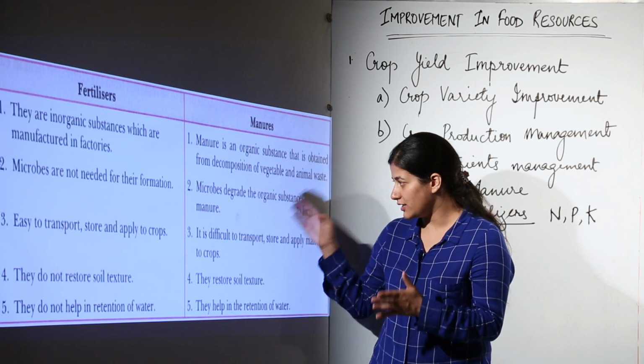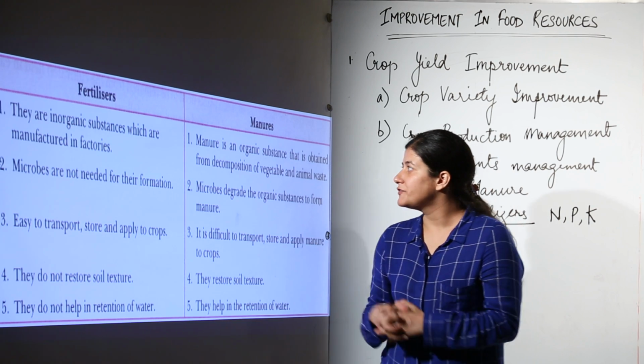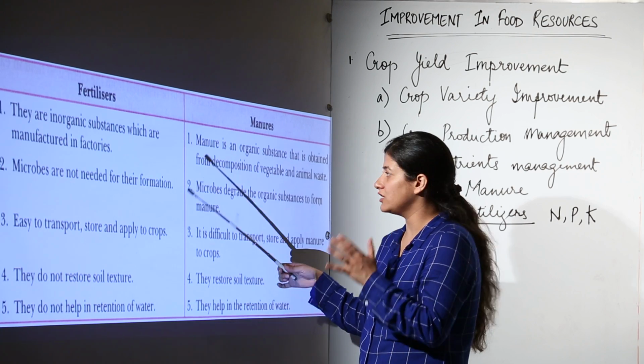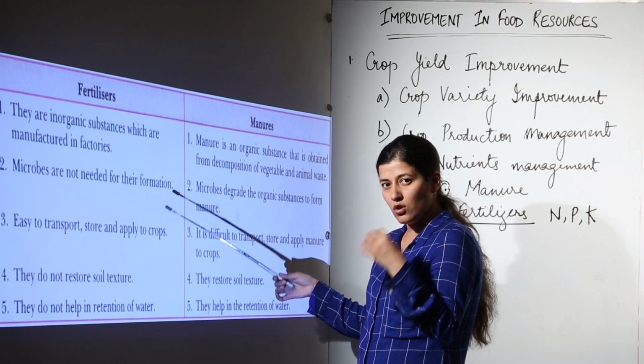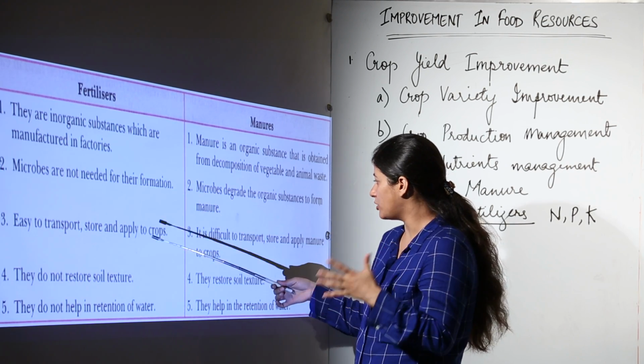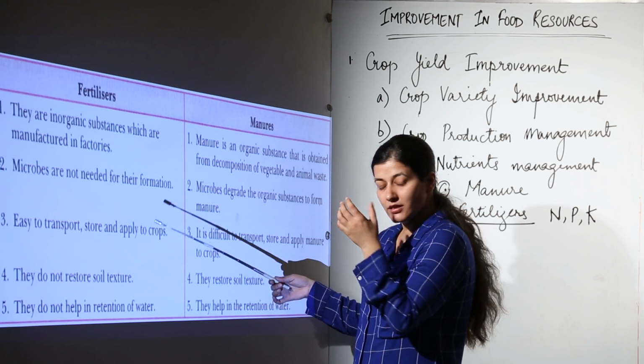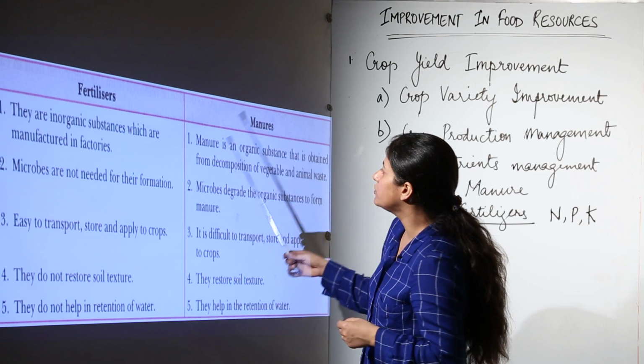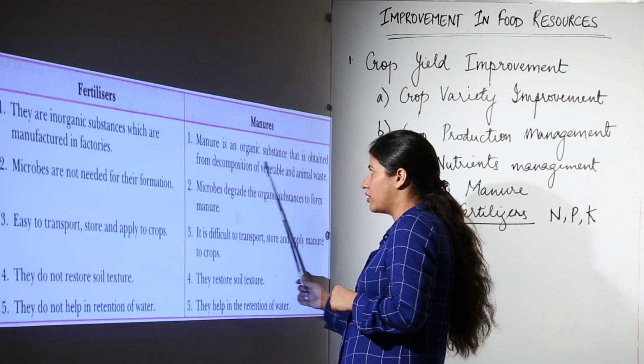There are few points enlisted. First is, fertilizers are inorganic substances. They are manufactured in factories. They have a lot of polluting potential. They can pollute the water bodies, they can pollute the soil. Manure is organic substance.